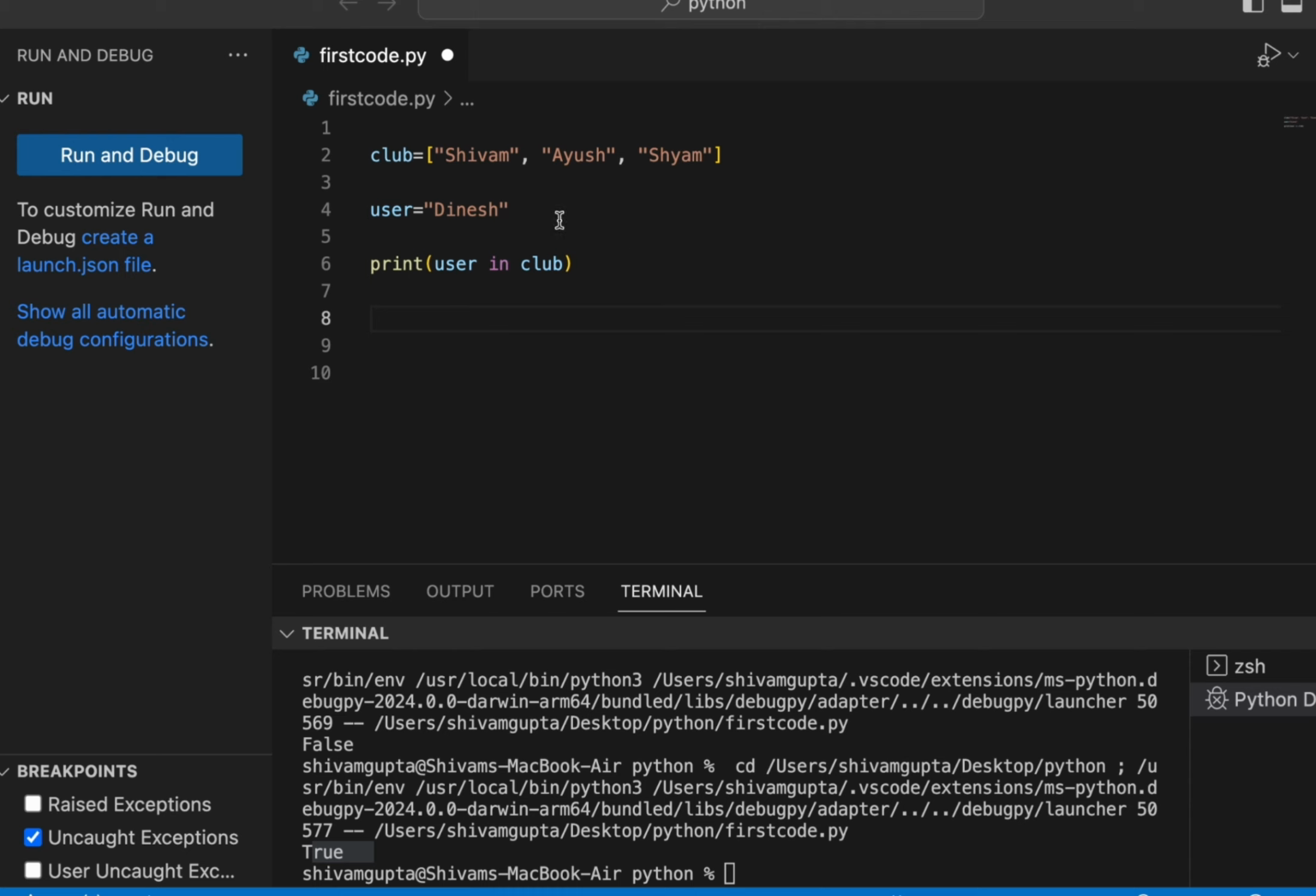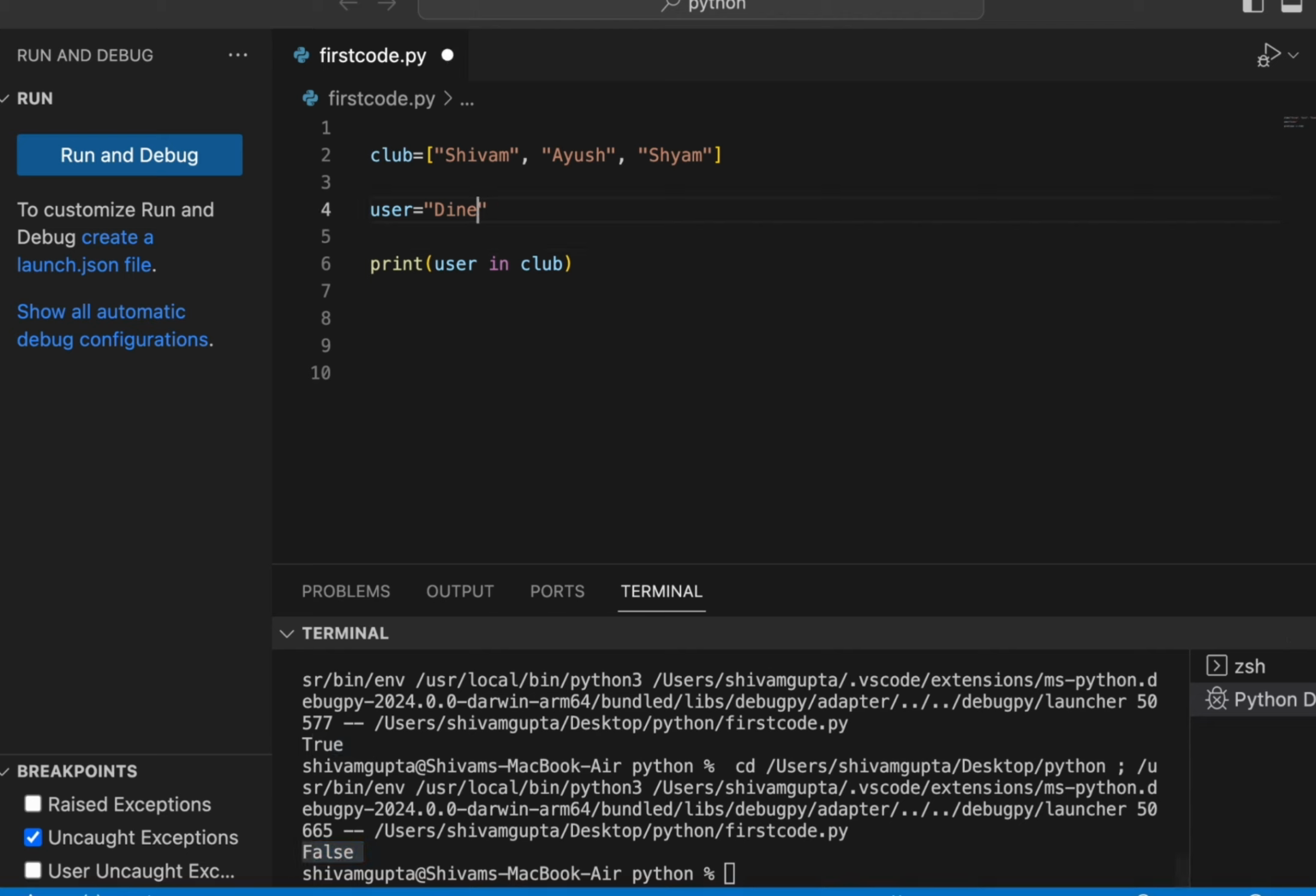So the membership operator will simply see whether this user Dinesh has a membership of this club list or not. Here you can see that the membership operator will simply match each string on this list, and it will pass a no, false, because Dinesh doesn't have a membership of this club. So you will find the result false over here.